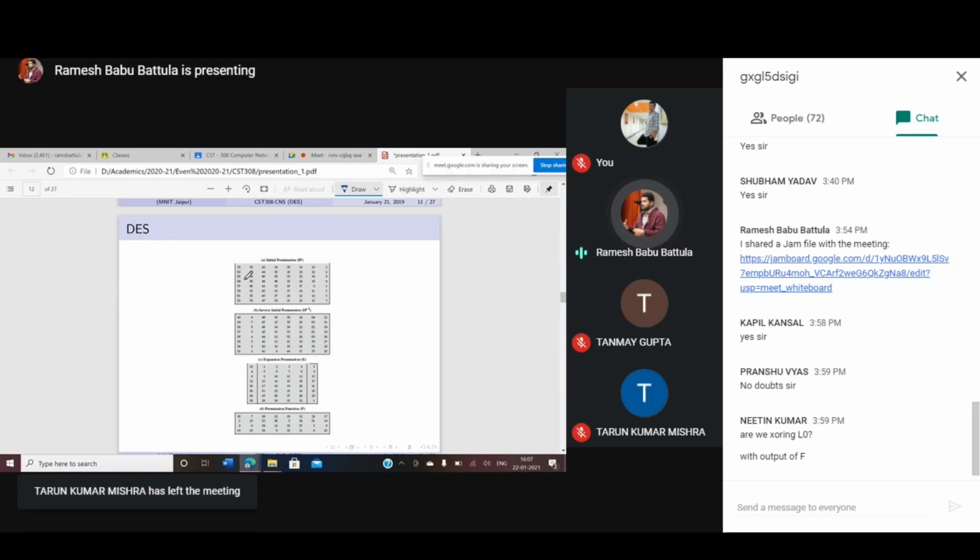How many bits are there? 64 bits. In the next 4 rows, you observe 1, 3, 5, 7, 9, 11, 13, 15 and so on, here 57, 59, 61, 63. That means we divide it like this. And this is the initial permutation, and the inverse initial permutation is going to be this one.